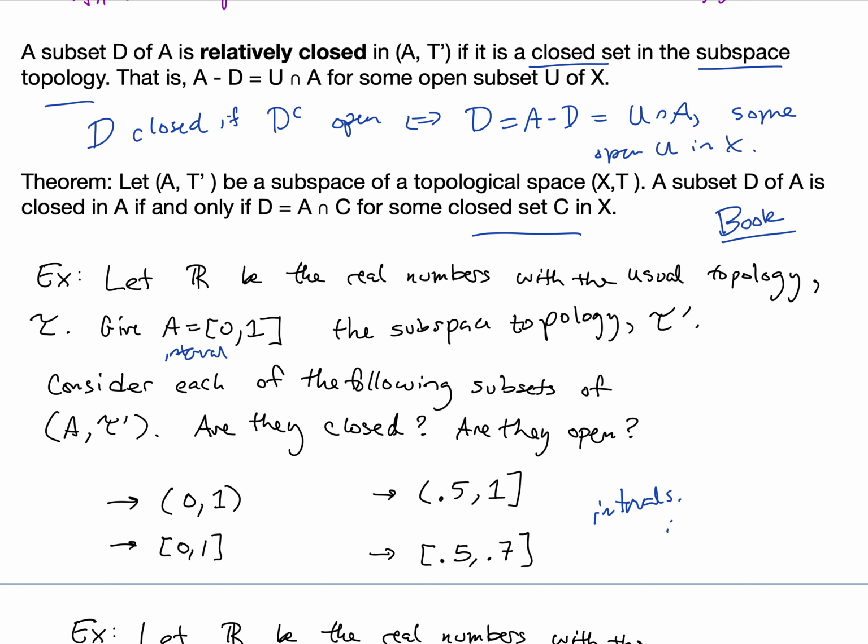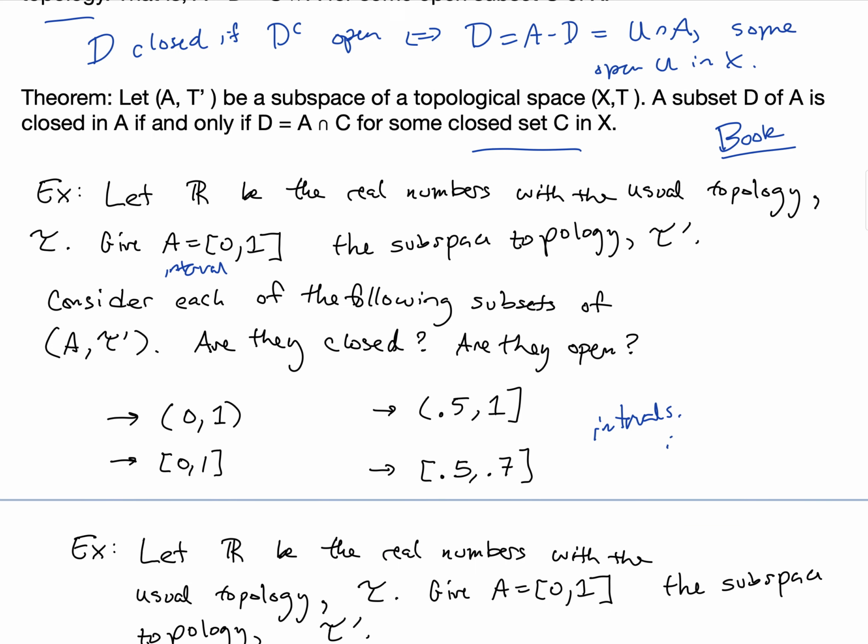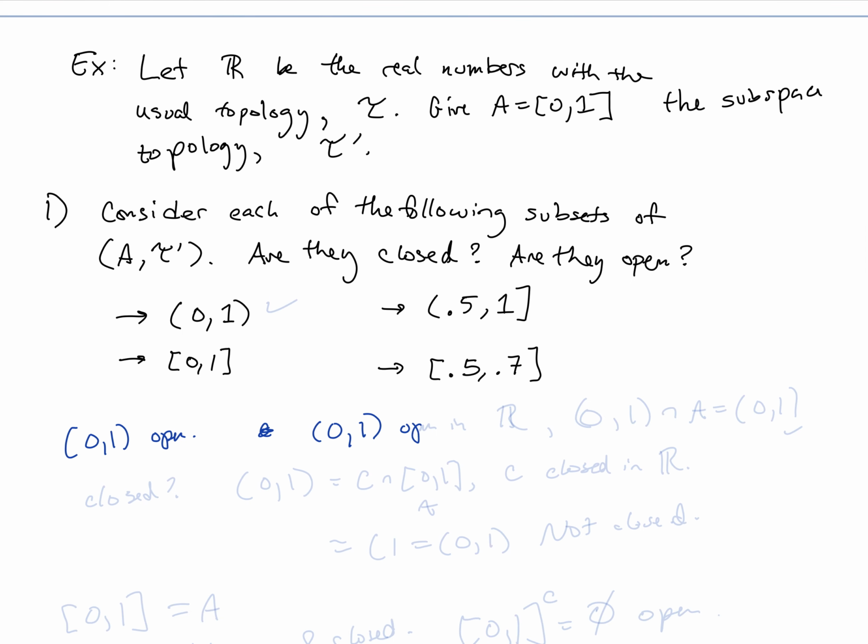Okay, so is the interval (0, 1) open? Yes, (0, 1) is open. It's open because (0, 1) is open in the original topological space, and (0, 1) intersected with A is just itself. So yeah, it's open. Is it closed? Well, if it was closed, it would have to be equal to the intersection of some closed set.